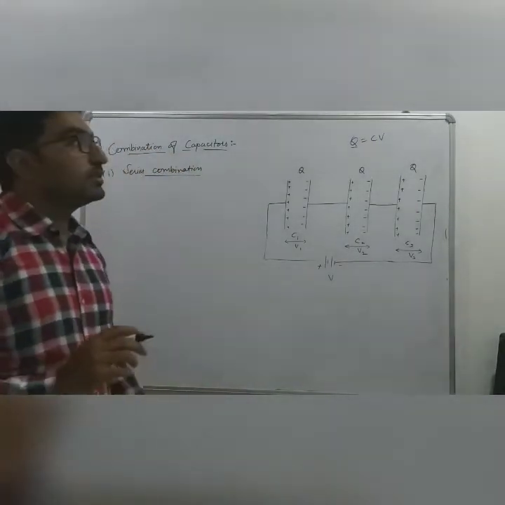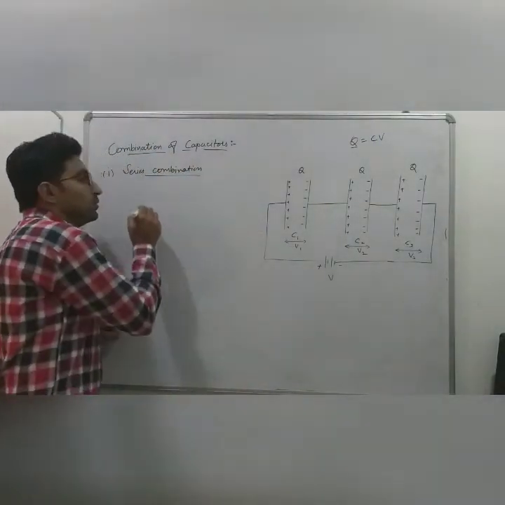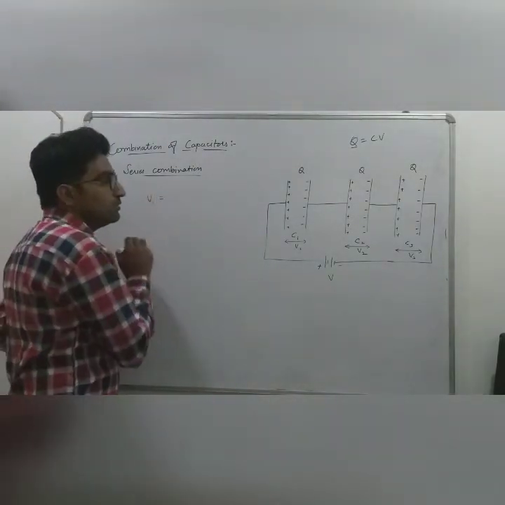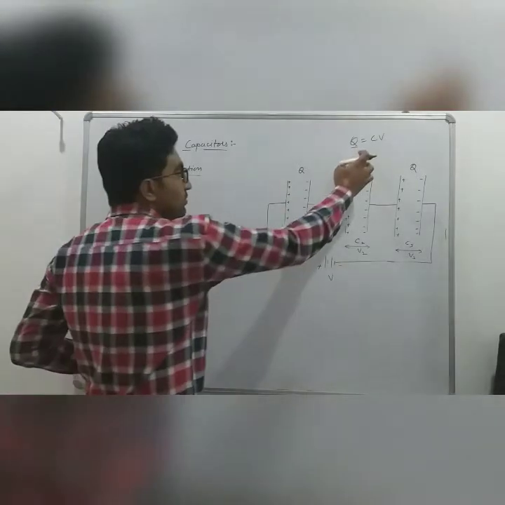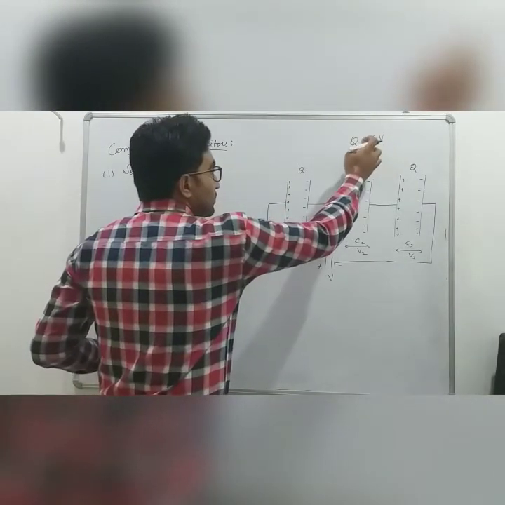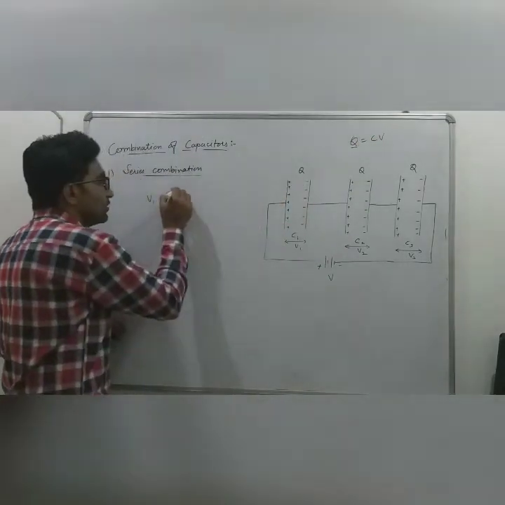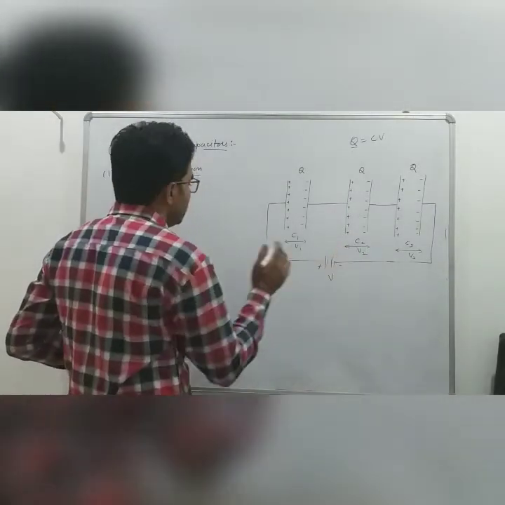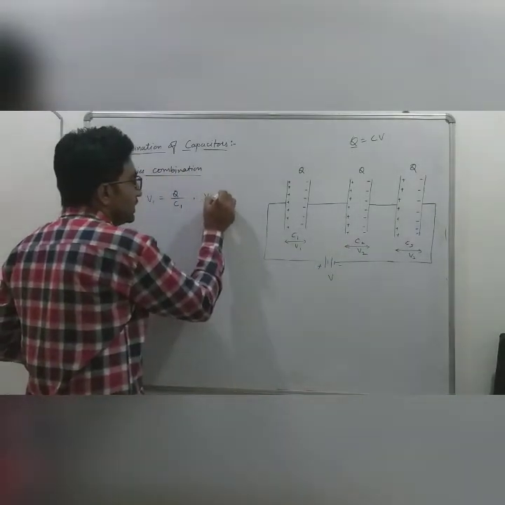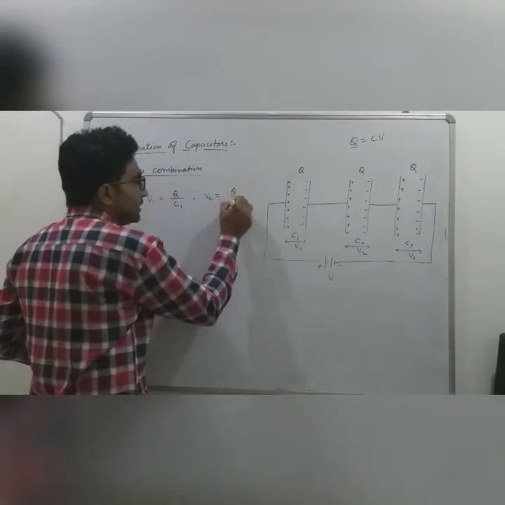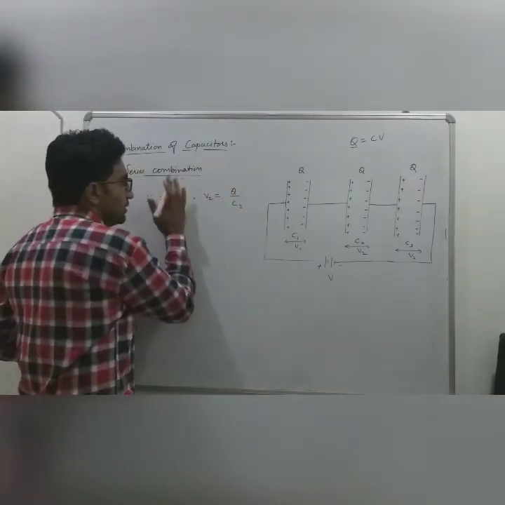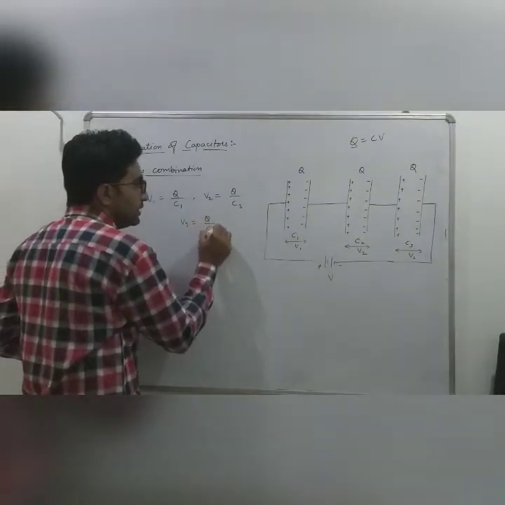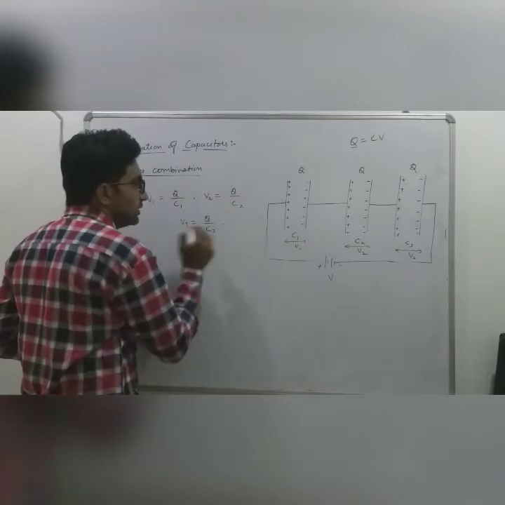So if we have to find out the potential across the capacitance C1, then V1 will be equal to Q divided by C1. For the second capacitor C2, V2 will be Q by C2. Similarly, V3 will be equal to Q divided by C3.